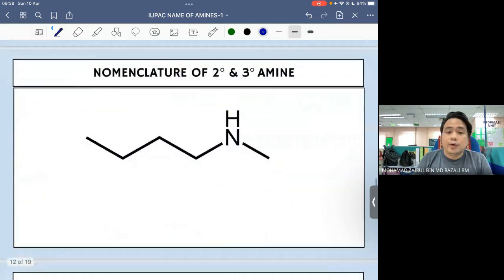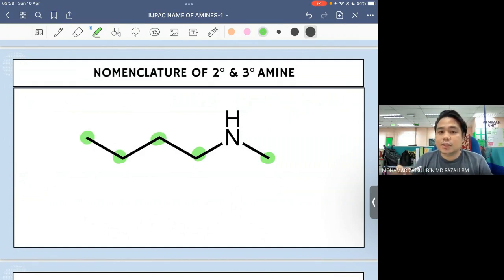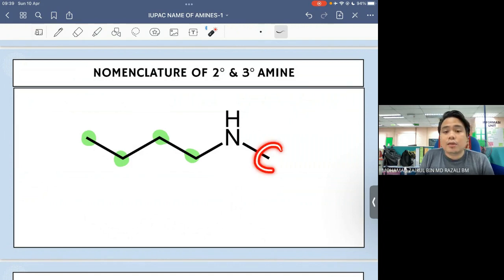Okay, so let's take a look at this example. Okay, awak nak kira parent, awak tak boleh kira macam ni tau. 1, 2, 3, 4, 5 macam ni. Okay, ini tak boleh. Sebab apa? Ini dah no longer continuous. Sebab carbon chain tu kita dah break dia dengan nitrogen atom. So, untuk case ini, parent dia hanyalah 4 carbon saja. 1, 2, 3, 4. Carbon yang ini awak tak boleh include sebagai parent. Sebab apa? Sebab dia dah terputus dengan nitrogen. So, it's no longer considered as longest continuous chain.